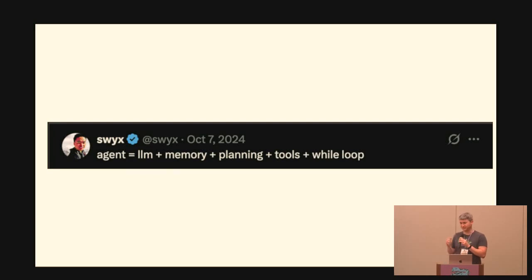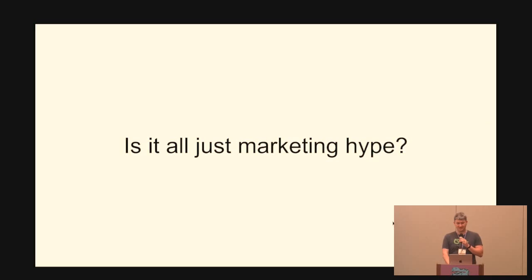This is from Swyx, who founded AI.engineer. They run some very good conferences. This breaks it down as: an agent is an LLM plus memory plus planning plus tools plus a while loop. This tweet is what inspired me to give this talk, because I saw "while loop" and thought, that's something essentially all Python programmers know how to write. So what if we could break this all down into concrete Python to explain how to implement an AI agent according to this definition?